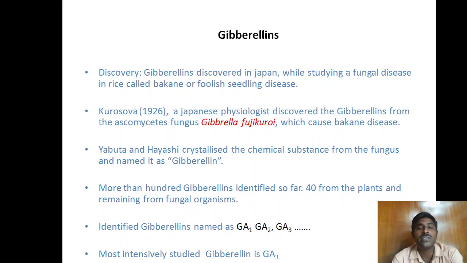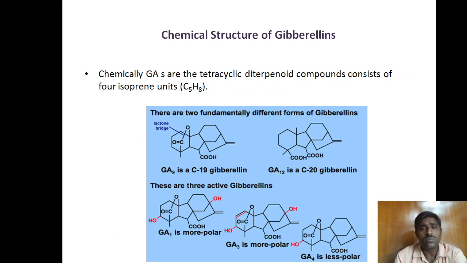More than 100 gibberellins have been identified so far, and 40 are reported from plants and the remaining from fungal organisms. The identified gibberellins are named GA1, GA2, and GA3 based on the sequence of their discovery. The most intensively studied gibberellin is GA3. Next, the chemical structure of the gibberellins. Chemically, they are tetracyclic diterpenoid compounds which consist of four isoprene units. The isoprene unit is represented by the chemical formula C5H8.